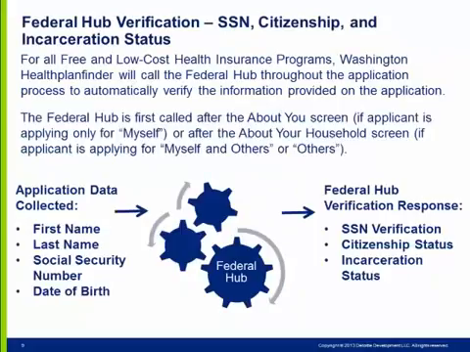After the primary applicant completes the About You screen, the Social Security number provided will be sent to the Federal Hub for verification. The Federal Hub will then send a response back to Healthplanfinder as either SSN verified or SSN not verified. It will also check for citizenship status and incarceration status linked to applicants. This information is stored in the Washington Healthplanfinder system and is not visible to consumers. The information will be later used when determining eligibility for coverage.